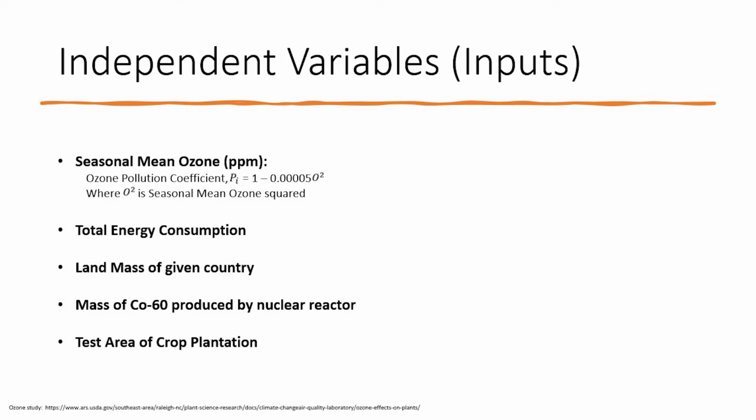We will also be using the total energy consumption, the land mass of the given country that you're checking for, and the mass of Co-60 produced by a nuclear reactor. On top of these, we will also be using the test area of the crop plantation that we will be looking at in this model, or that a user will want to look at.